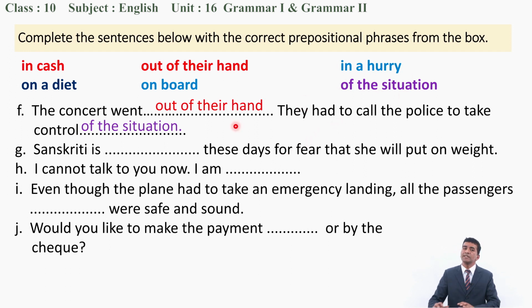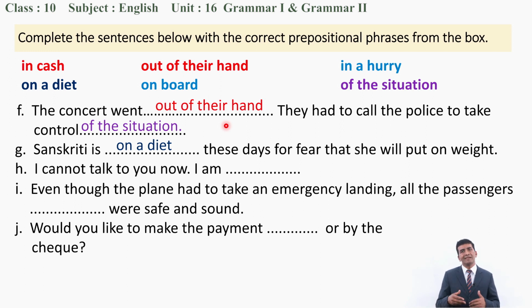The situation went out of control, that is out of their hand, and to control, they had to call the police. G. Sanskriti is, these days, for fear that she will put on weight. Putting on weight means getting heavier, getting fatter. If so, she is worried about her body weight. She is on a diet.